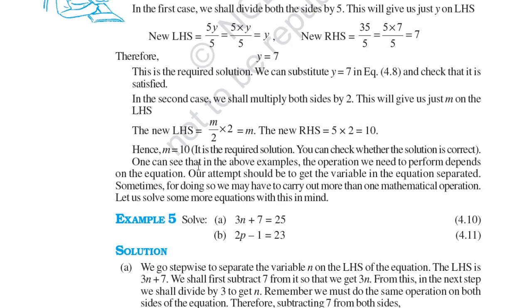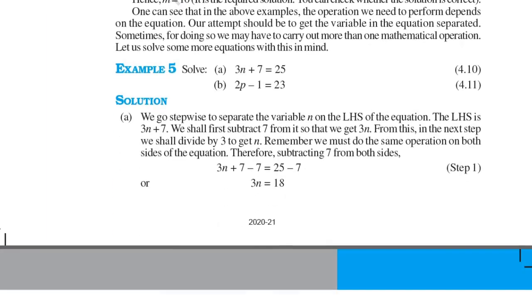One can see that in the above examples, the operation we need to perform depends on the equation. Our attempt should be to get the variable in the equation separated. Sometimes for doing so, we may have to carry out more than one mathematical operation. Let us solve some more equations with this in mind. So we are doing one more. Example: solve (a) 3n plus 7 is equal to 25, (b) 2p minus 1 is equal to 23.